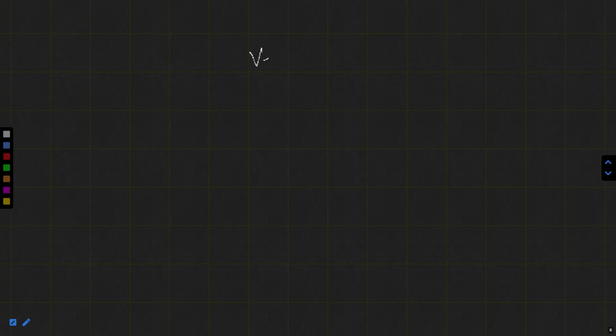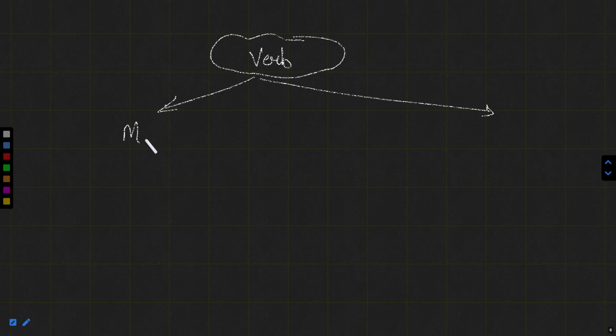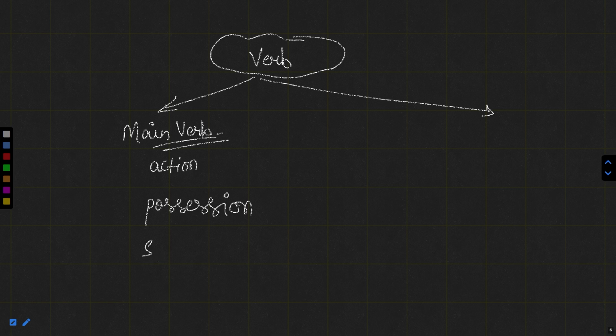Now, what happens if we talk about verb? It can be of two types. Either it is the main verb, and main verb is also known as principal verb. Something which shows us the action, or which shows the position or state of being of someone. If any word shows the state of being of someone, that is actually the main verb or the principal verb. PV means principal verb.